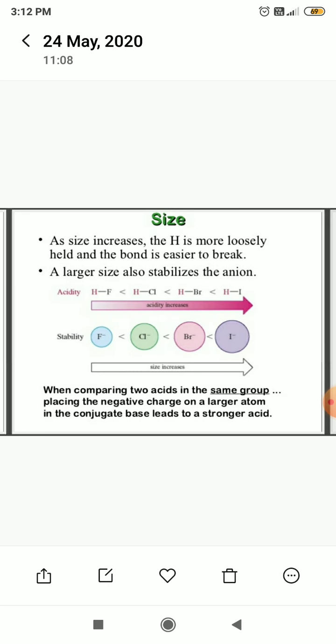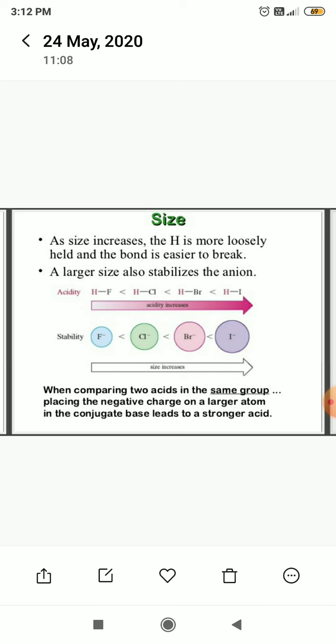Size. As size increases, the hydrogen is more loosely held and the bond is easier to break. A larger size also stabilizes the anion. Then the acidity increases from HF to HI. HF is less acidic than HCl, which is less than HBr, which is less than HI.